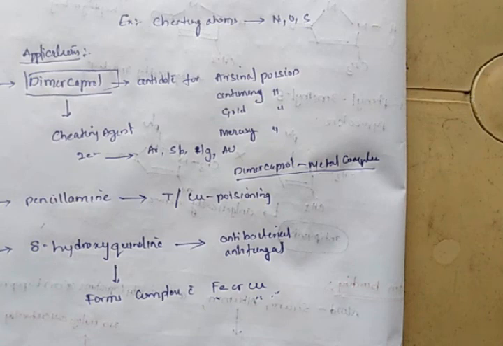This is about chelation and complexation. With this we will conclude today's class. In the next class we are going to discuss bioisosterism, and next we will discuss optical and geometrical isomerism. The bioisosterism concept is very important and a regularly asked question in examinations. So don't neglect the next topic, bioisosterism. We will see that in the next session.